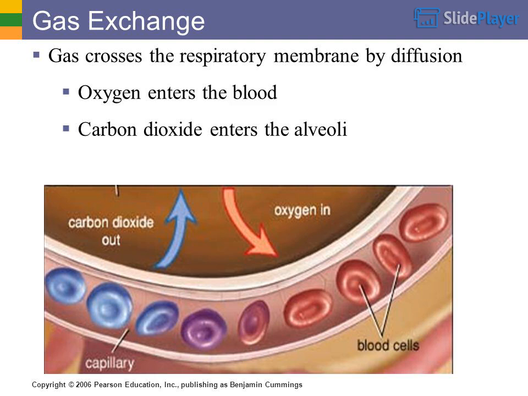Gas exchange. Gas crosses the respiratory membrane by diffusion. Oxygen enters the blood. Carbon dioxide enters the alveoli.